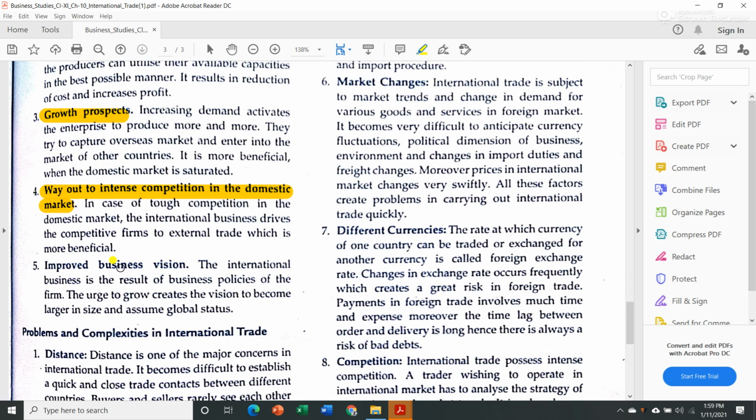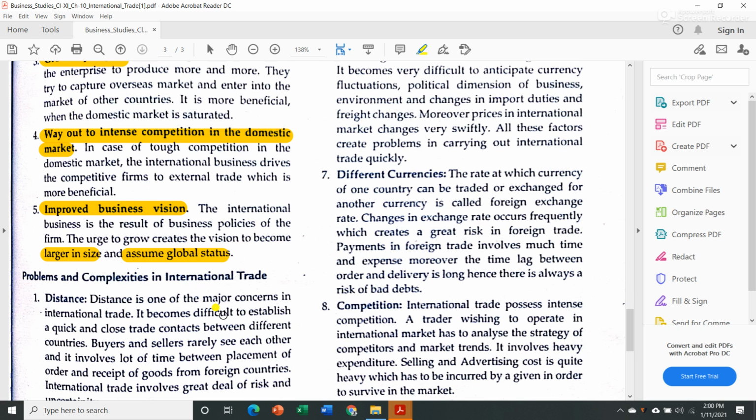Okay, then the next one is improved business vision. The international business is the result of business policies of the firm. The urge to grow creates the vision to become larger in size and assume global status. Now every business has a vision, an objective to grow more. With international business, the companies try to look into the bigger picture and they try to increase their business in size, as well as get status in the global market.